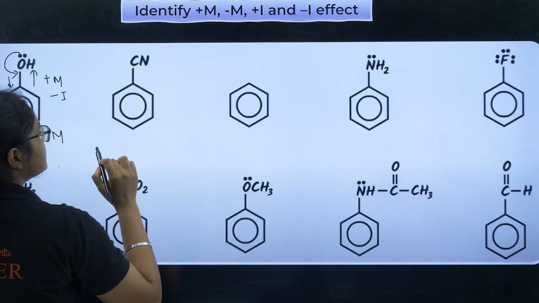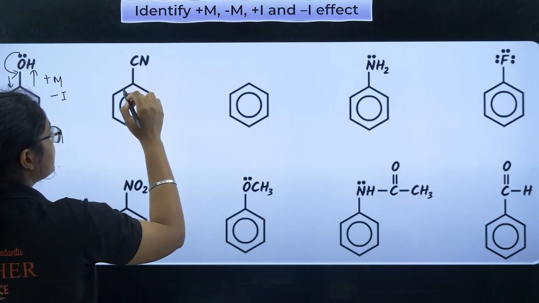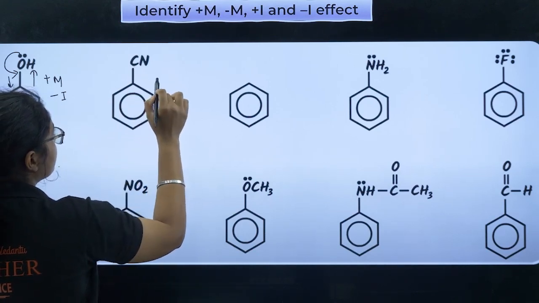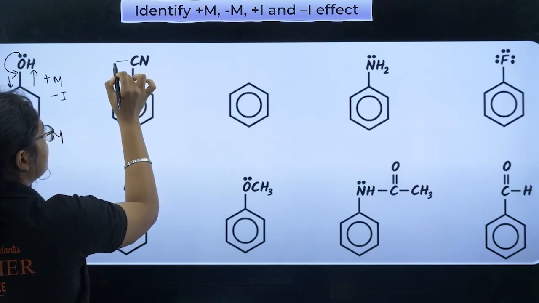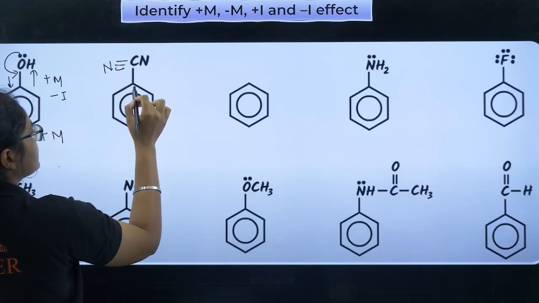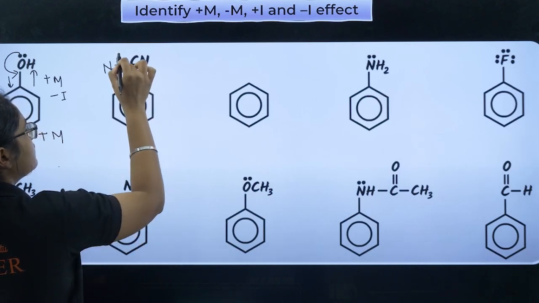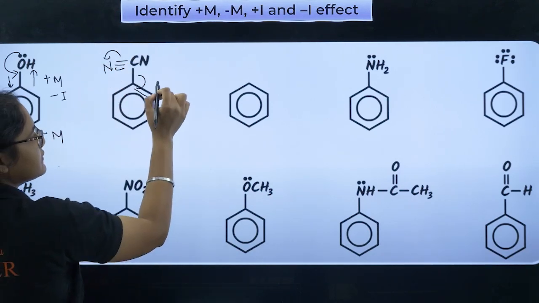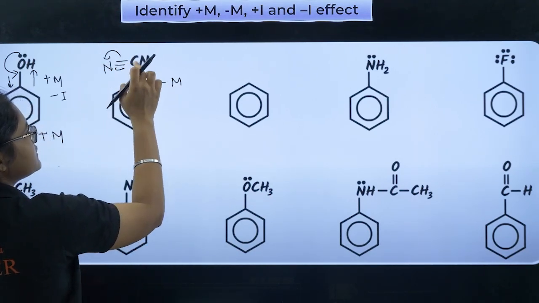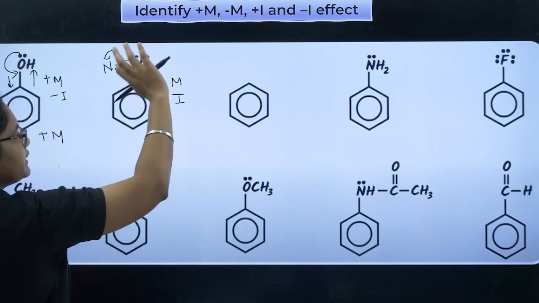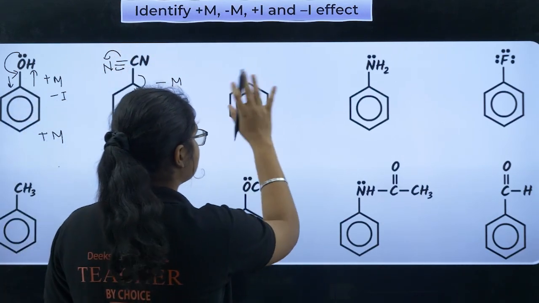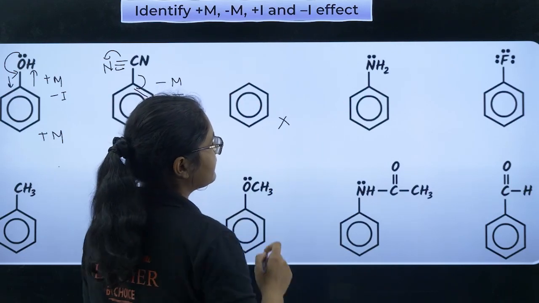Now CN, if you see, what will it do? It will pull the electrons. If you just draw the structure, I'll expand this side. CN is like this. So here there is a double bond. So what will it do? It will pull the electrons towards itself. So it has minus M, and CN is also electronegative, so it is also minus I. Both will take the electrons. Next, here in benzene there is no group, so we don't have anything.